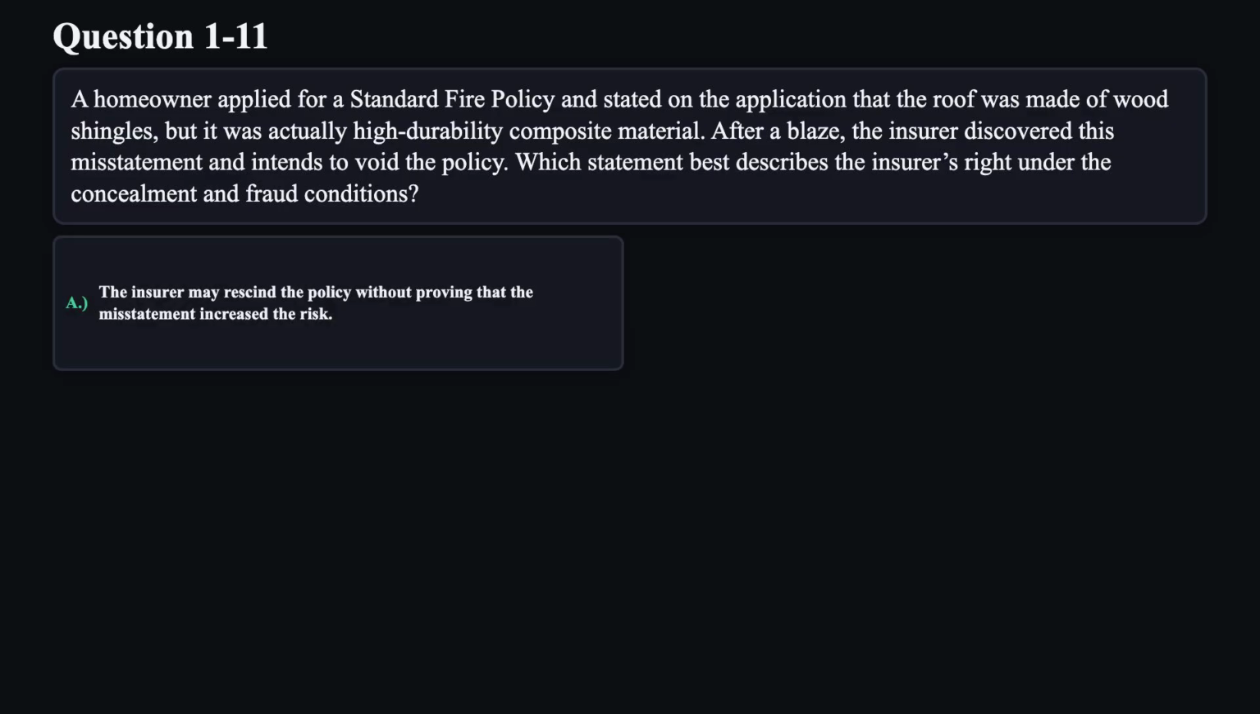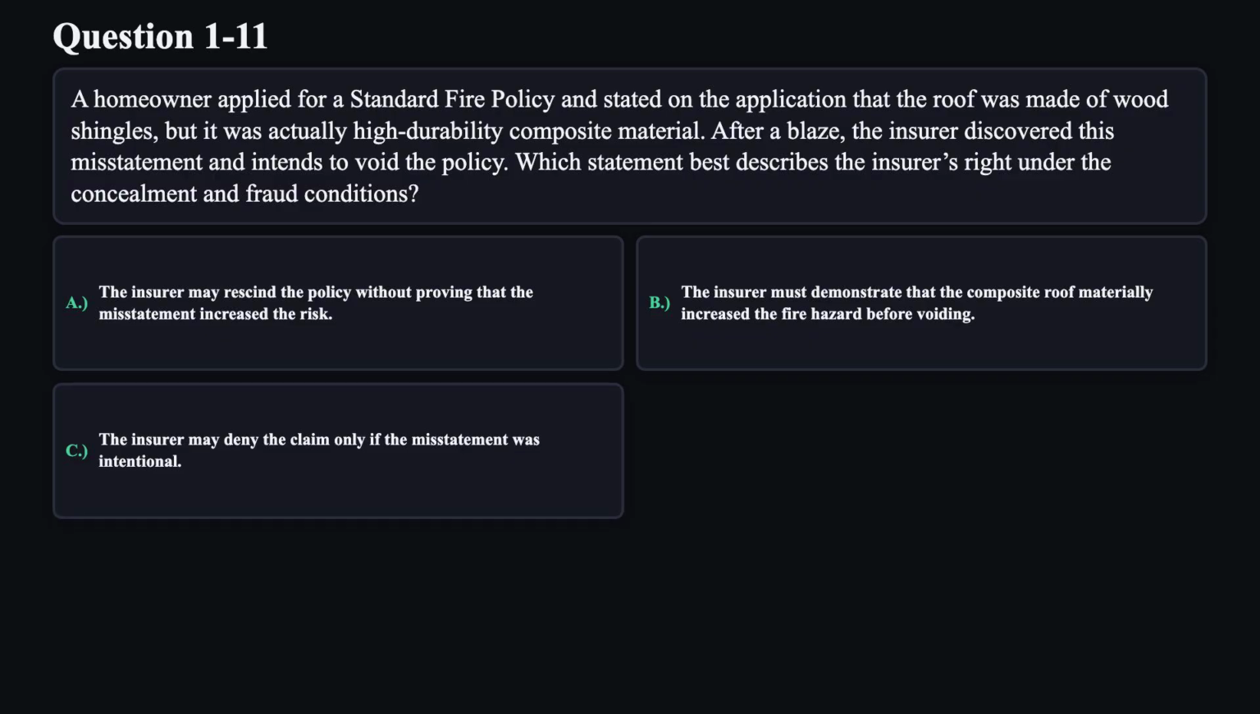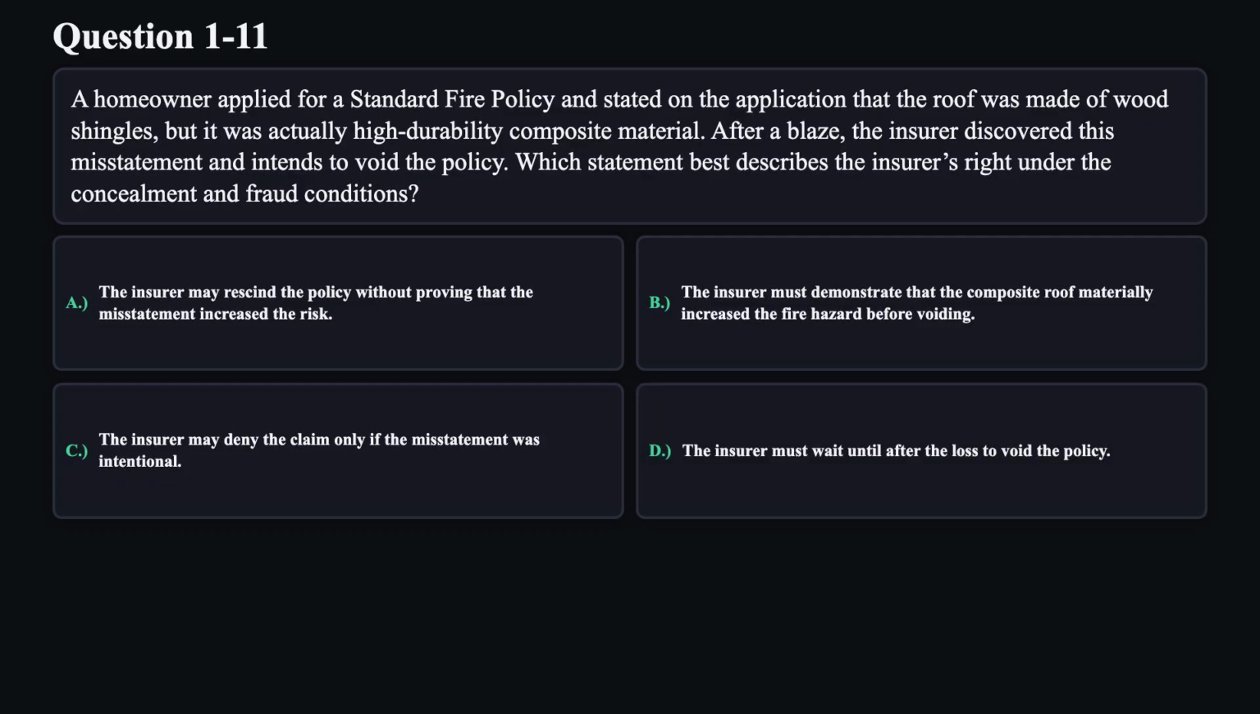A. The insurer may rescind the policy without proving that the misstatement increased the risk. B. The insurer must demonstrate that the composite roof materially increased the fire hazard before voiding. C. The insurer may deny the claim only if the misstatement was intentional. D. The insurer must wait until after the loss to void the policy.